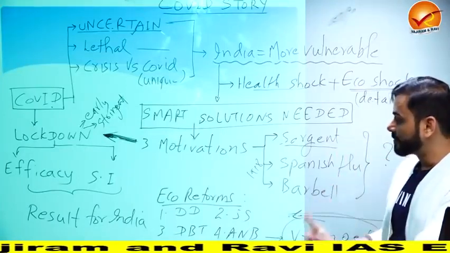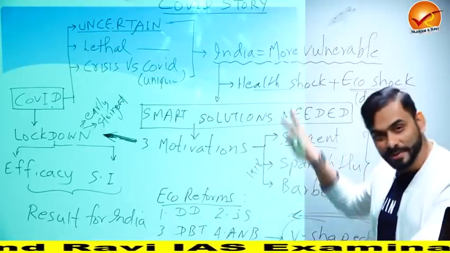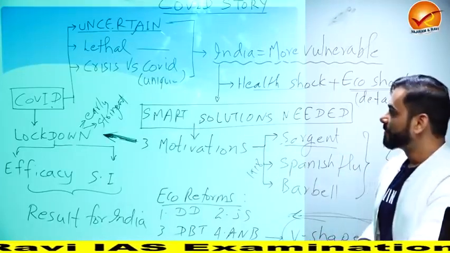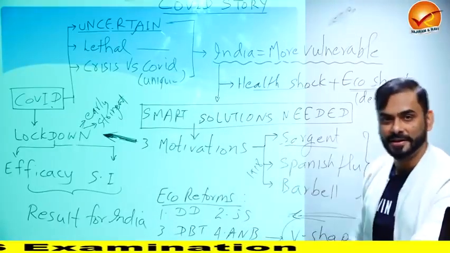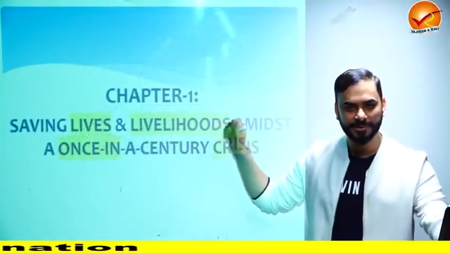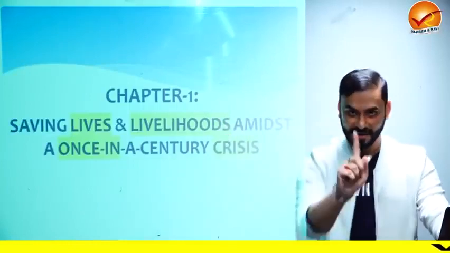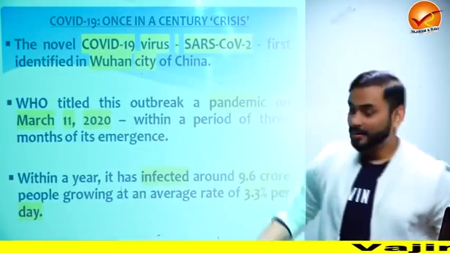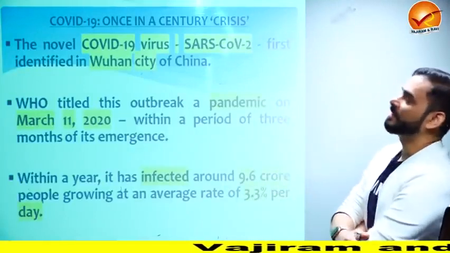That is your entire story of chapter 1. In fact, this is the entire story of Economic Survey Volume 1. So now we will go to each of these points slowly and separately. All right. This is chapter number 1 now. We are going to do each of the paragraphs and sections mentioned in the economic survey, but I gave you the entire story. Now it says that COVID-19 is once in a century crisis.